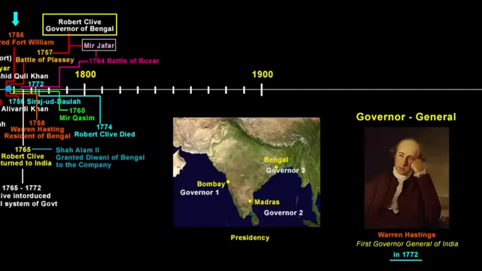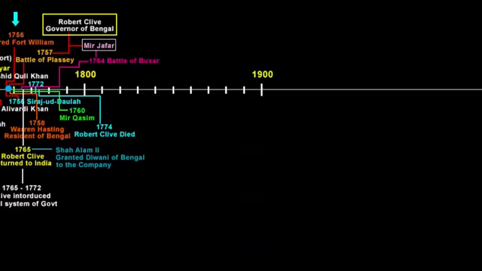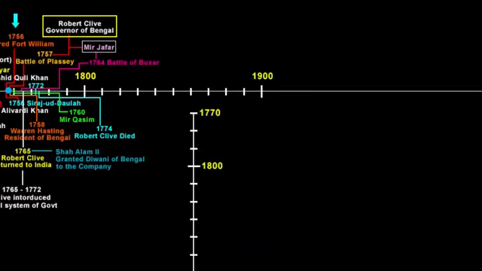Moments back I said Warren Hastings became the Governor General in 1772. Actually it was 1773. I missed it by a year. In 1771 he was appointed as the Governor of Bengal, just like how Robert Clive was the governor, so I apologize for that. By now we know that the major part of the company's rule in India was divided in the form of presidencies. They are Madras, Bombay and Calcutta. Let me make a new timeline from here on so that everything looks clear. Warren Hastings became the Governor of Bengal in 1771.